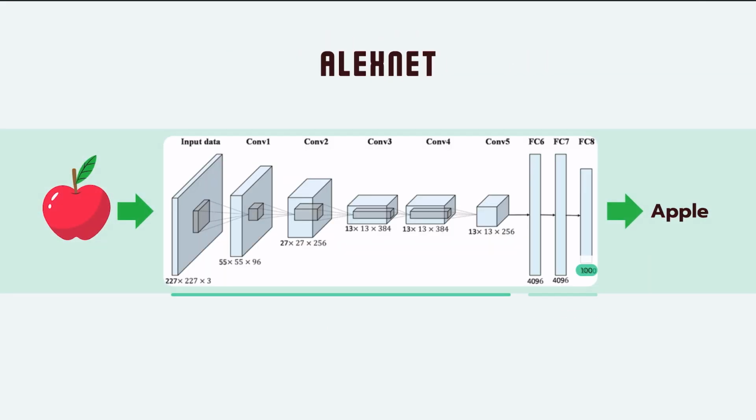And this is the architecture of the AlexNet model. It consists of convolutional layers to extract the local features of the image, then it passes to the fully connected layers to classify the class.